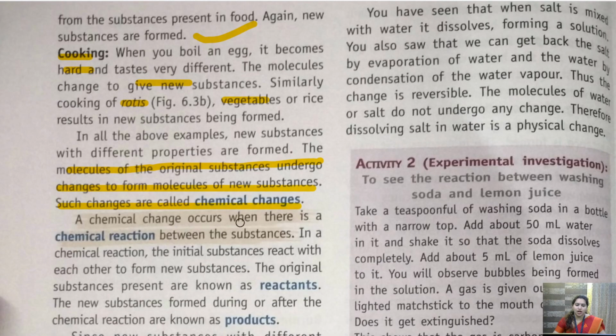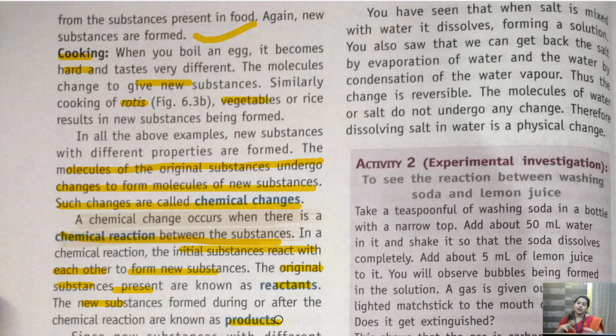A chemical change occurs when there is a chemical reaction between substances. In a chemical reaction, the initial substances react with each other to form new substances. The original substances present are known as reactants, and the new substances formed during or after the chemical reaction are known as products. Consider when A and B combine together to give C. A and B are the reactants and C, the product that we get, is the product.